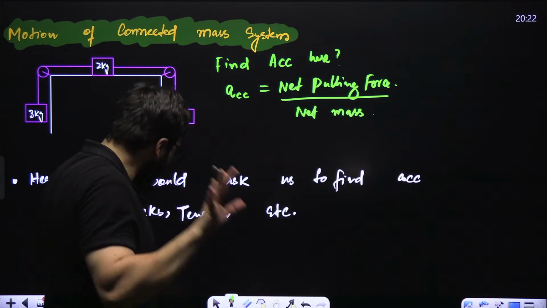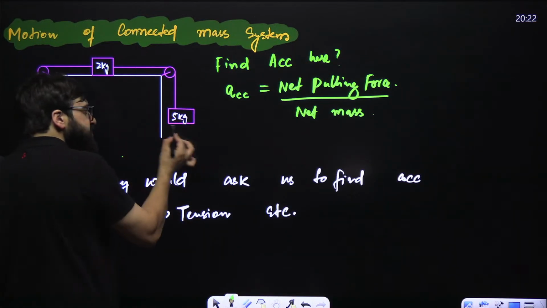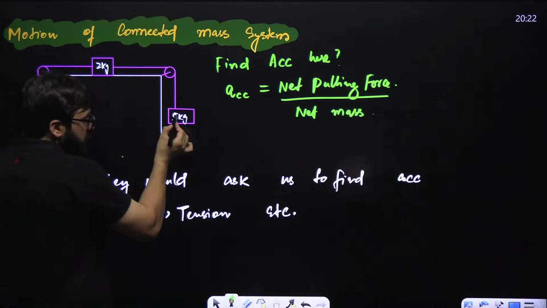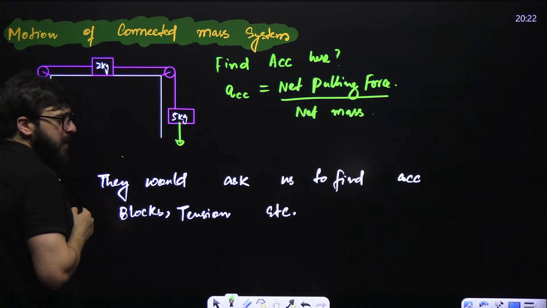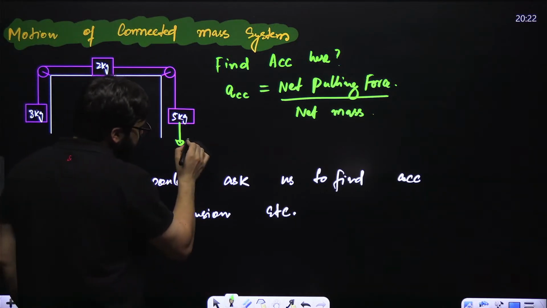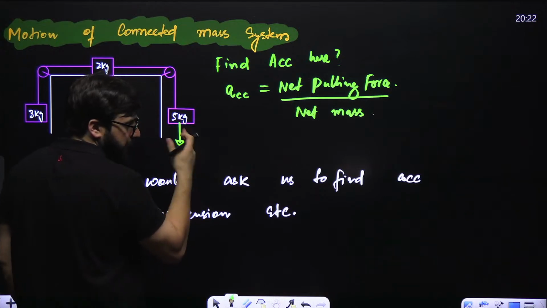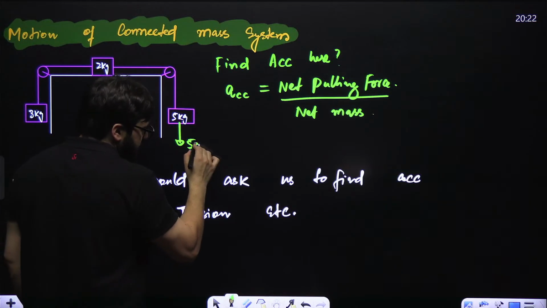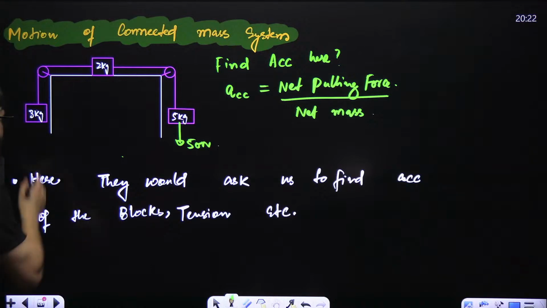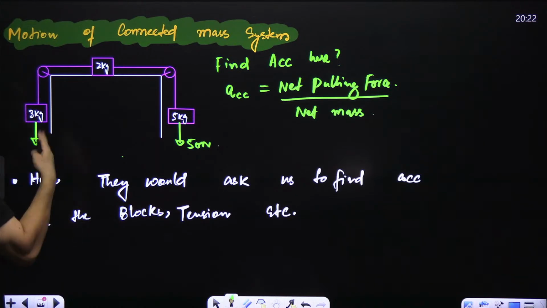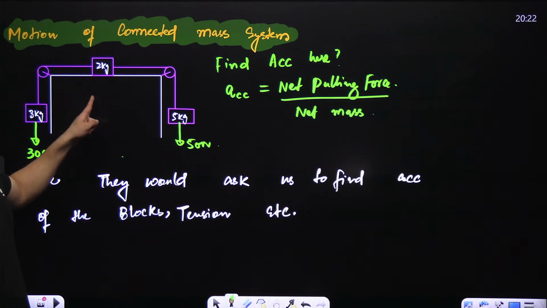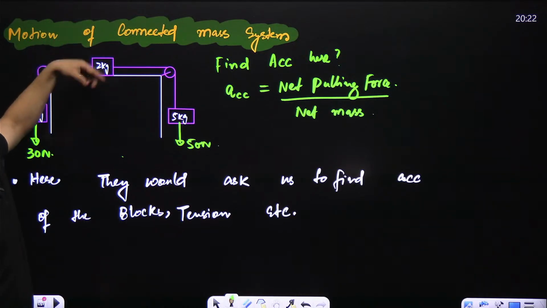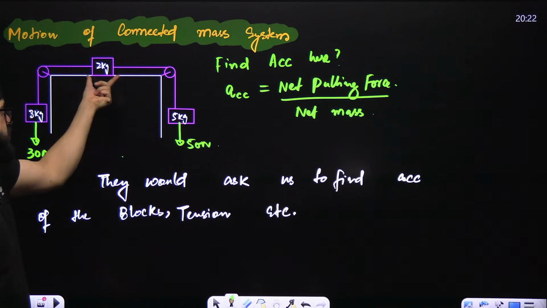What is the net pulling force? I'll tell you. How much is this mass over here? Guys, 5 kg. In the downward direction, mg is acting. And what is the value of that mg? That is 5 into 10, M into G, so that is 50 Newton. What is the force on this in the downward direction? That is M into G, 3 into 10, that is 30 Newton. And on this also downward direction is mg and upward is N, so that will get cancelled out because it is placed on this surface.